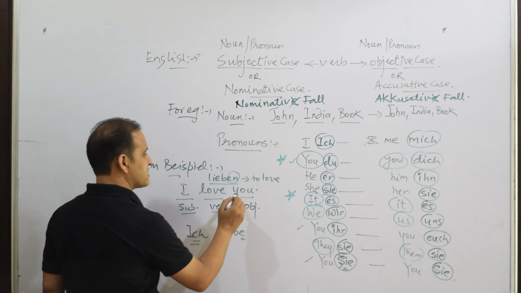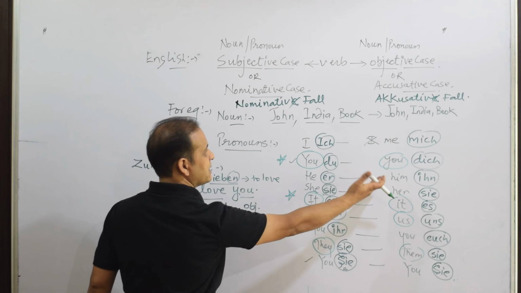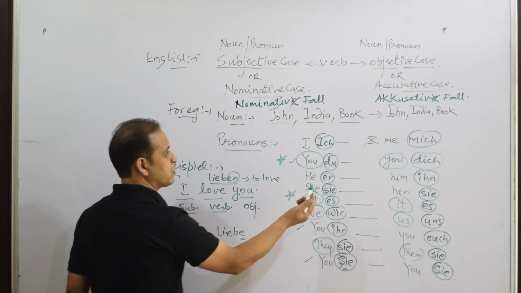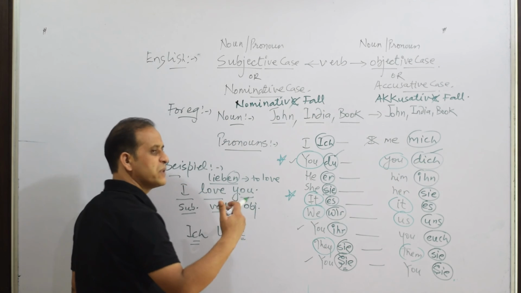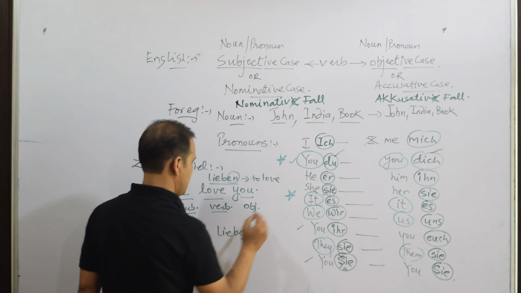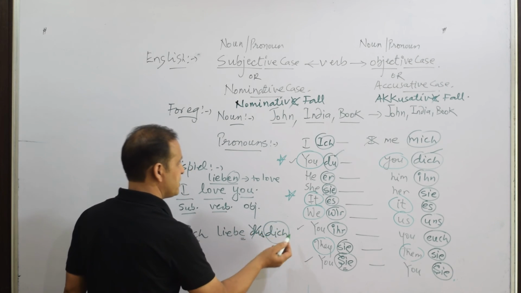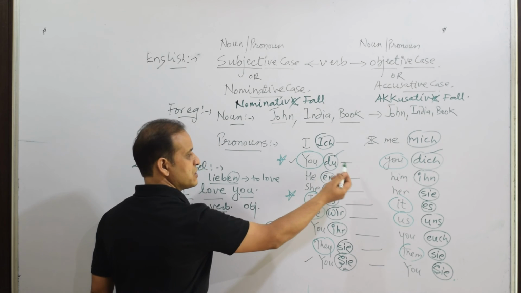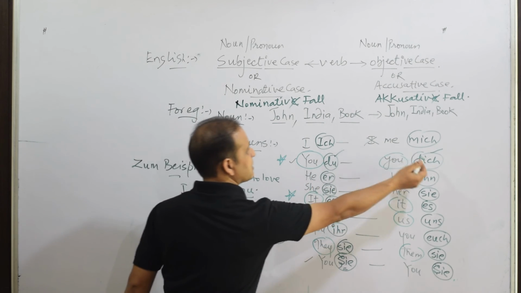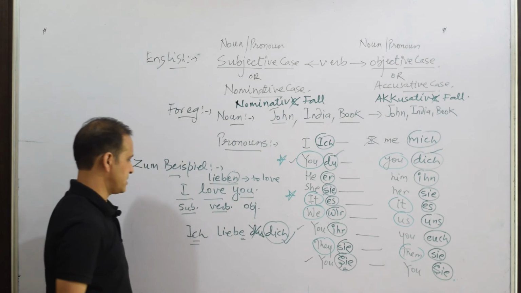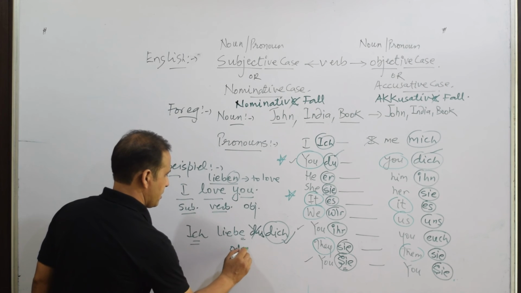And then in English, you have learned that you remains you even in the objective case, but that's the case of English. When you come to German, you will follow German rules. So du becomes dich. If you are speaking to your friend, then you will be informal. So you won't write du, you will write dich. Dich means you, du means you, because in English you remains you in both the cases, but here du is the subjective case, dich is the objective. So you will write objective case. Ich liebe dich.